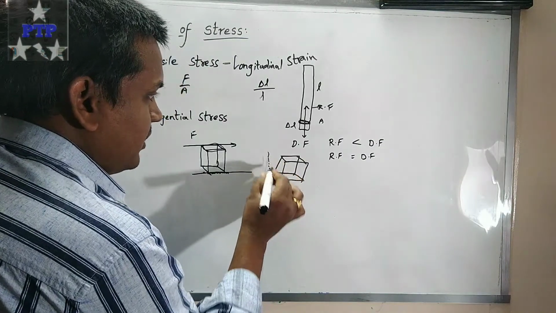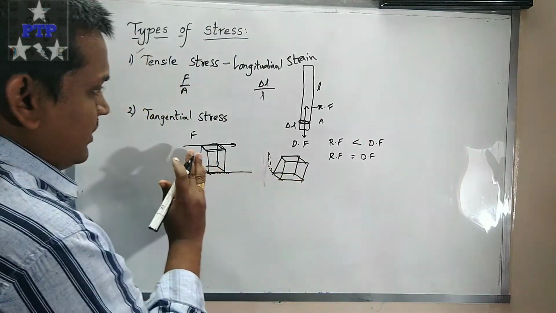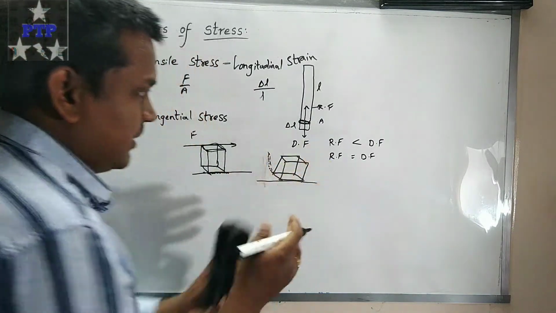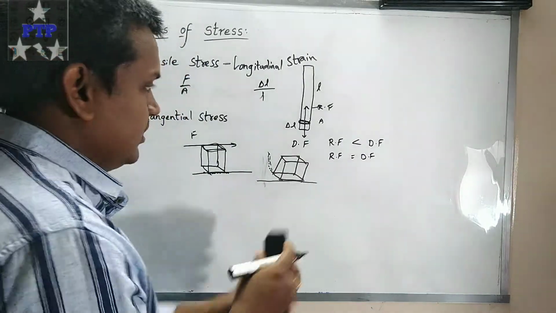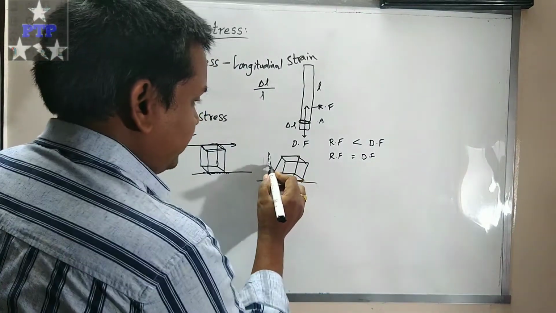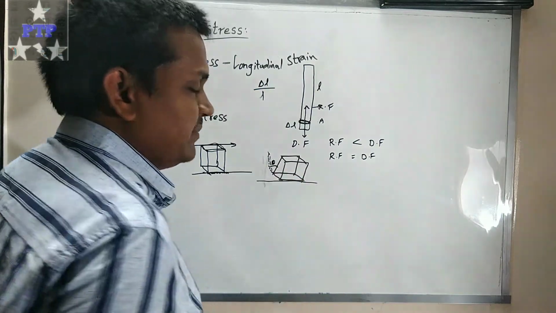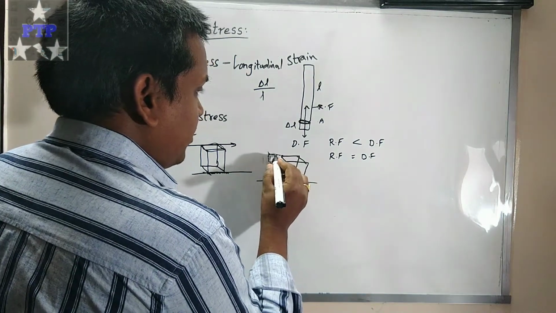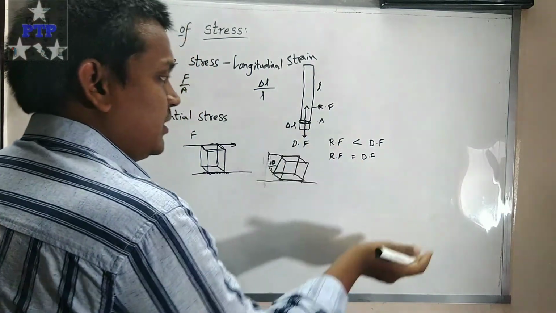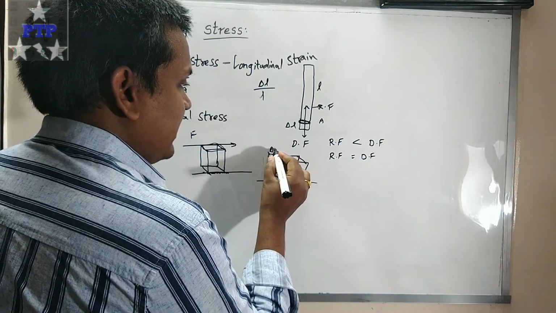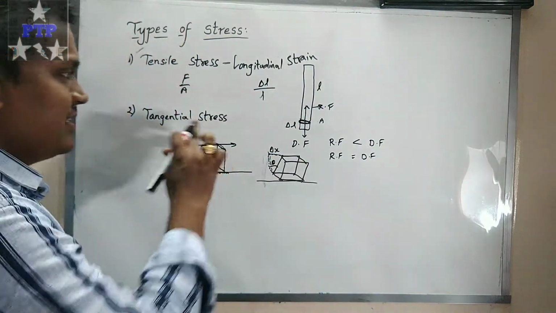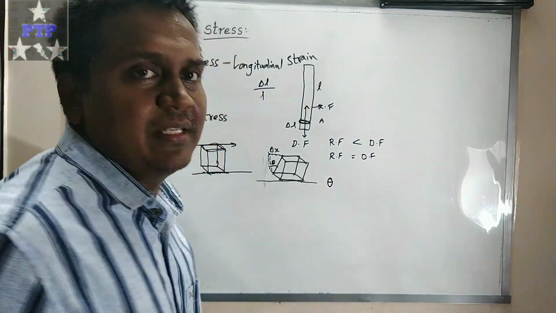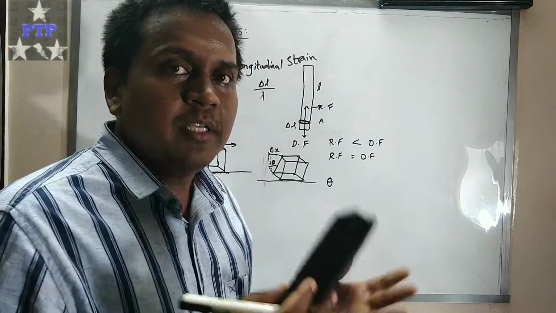This is the actual position of the body, but due to the application of force, the body bends. While bending, it makes some angle here. The angle is theta, and the top is displaced by some portion, which I name delta x. Tangential stress can be expressed in terms of theta, the angle made by the body.